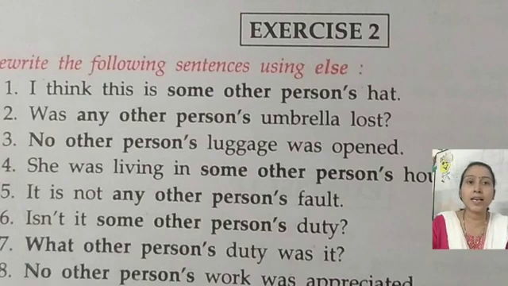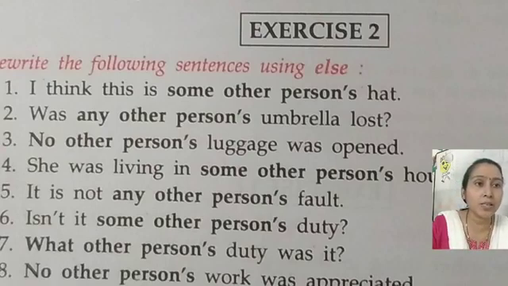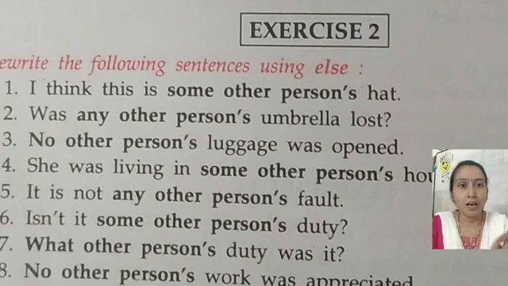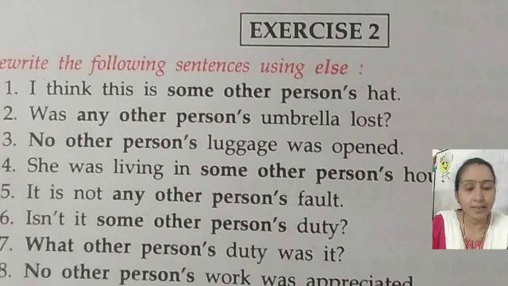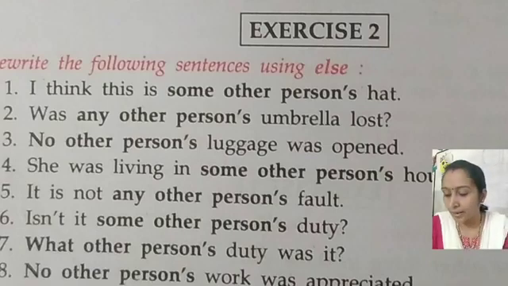Now let's see the second sentence. Was any other person's umbrella lost? Instead of any other person's, you have to write: was anyone else's umbrella lost. Okay, now the third: no other person's luggage was opened.